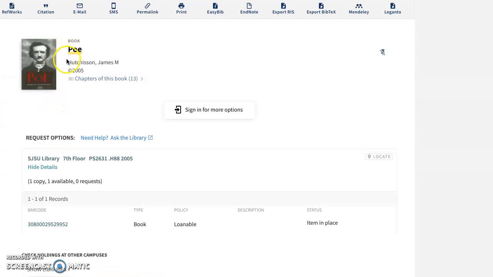Information such as title, author, and publication date can generally be found in this area.